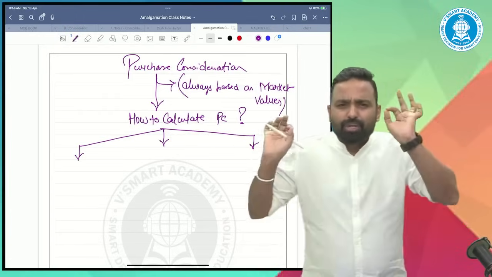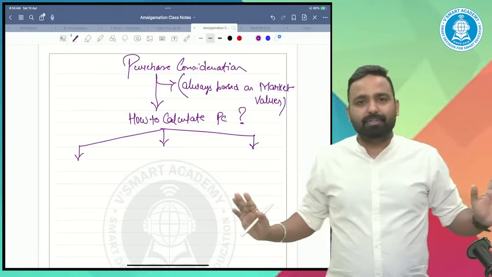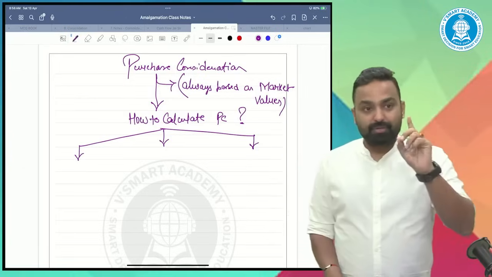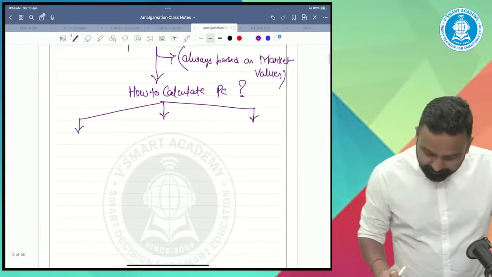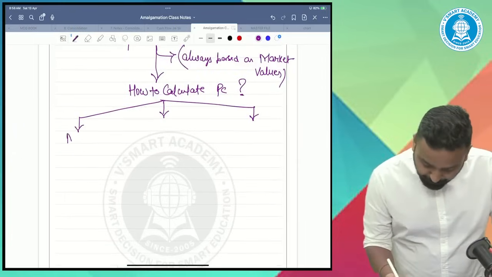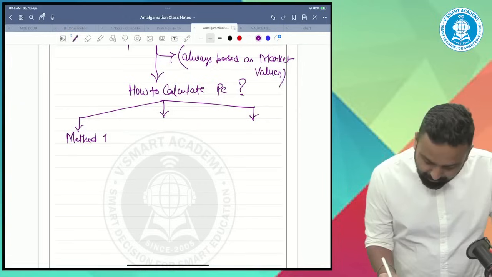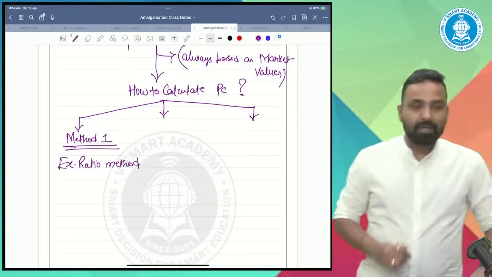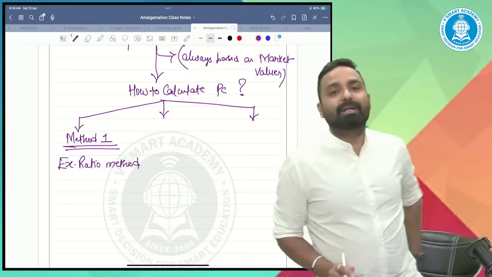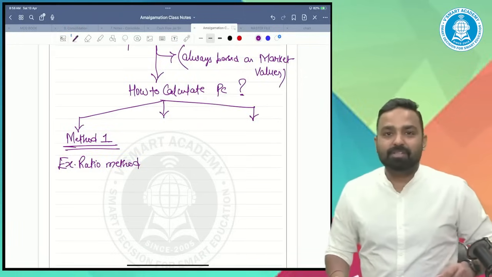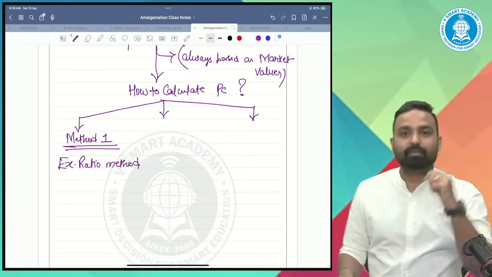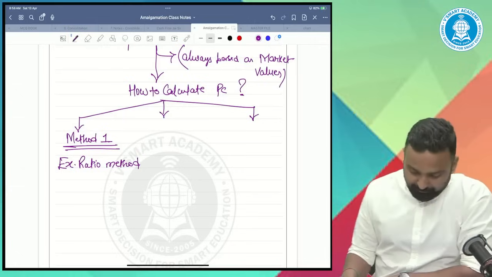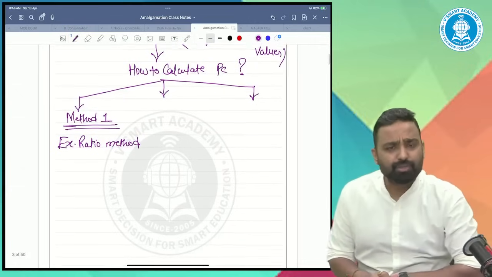You just need to learn these concepts and that's it. The first basis of PC, Method 1, is the exchange ratio method. So what is the exchange ratio?